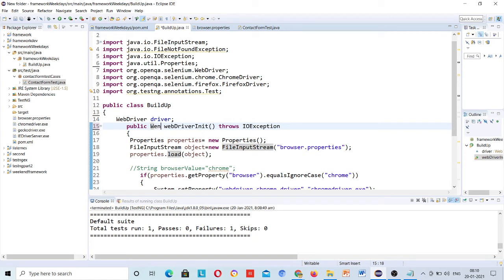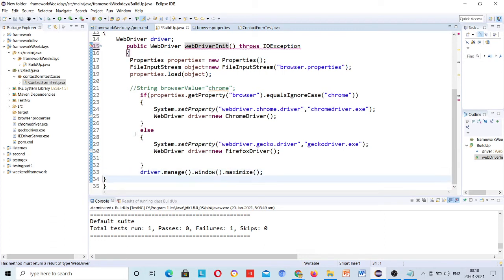So the return type should be WebDriver, and return this. And if you want to apply implicit wait here, you can do that.